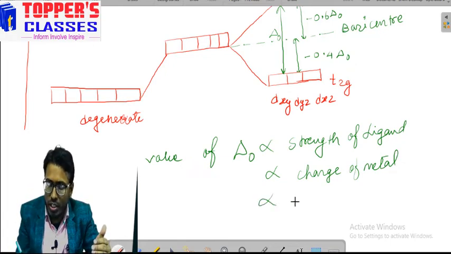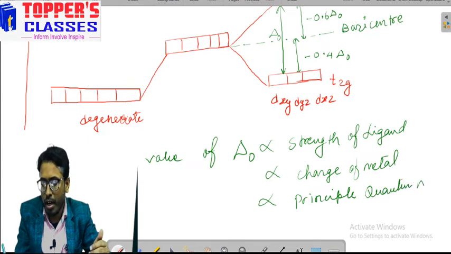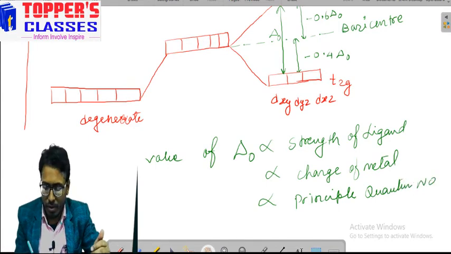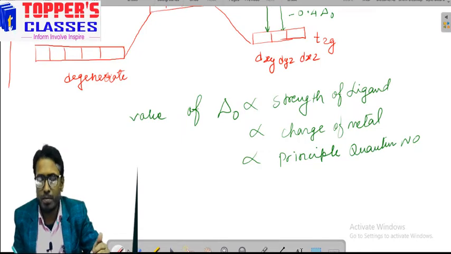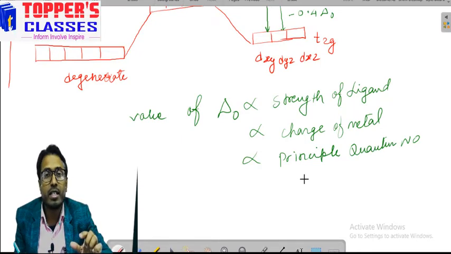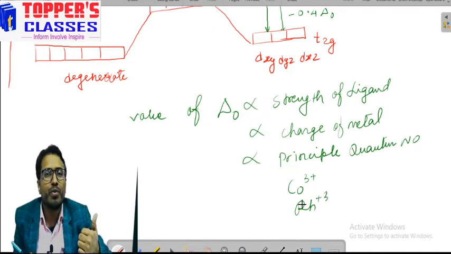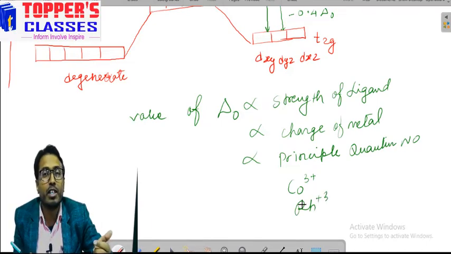Third, it depends on the principal quantum number. What is the principal quantum number? If we compare the crystal field splitting energy of Co3+ and Rh3+, which will have higher crystal field splitting?